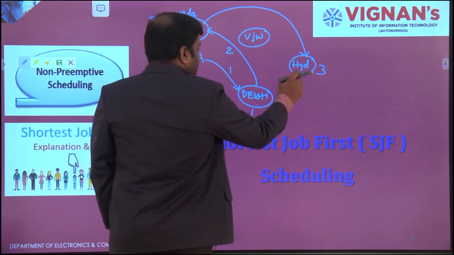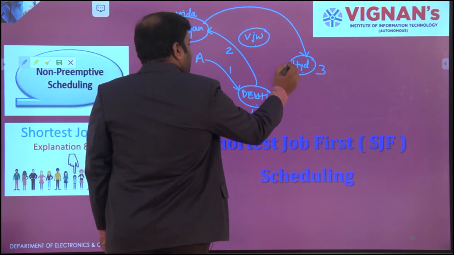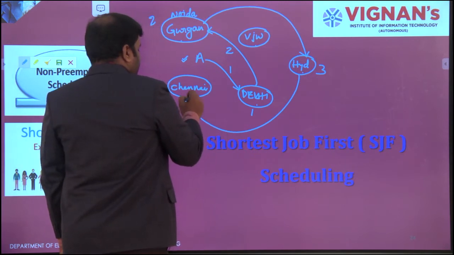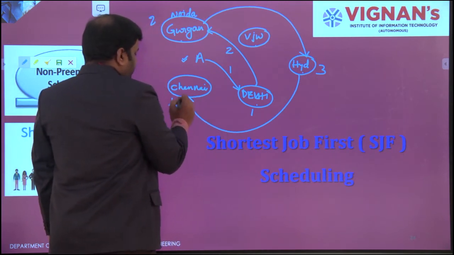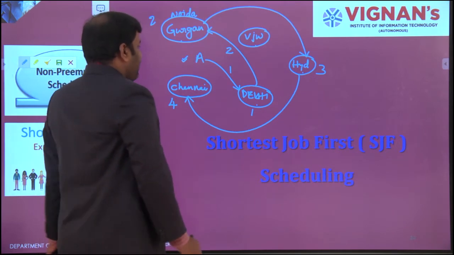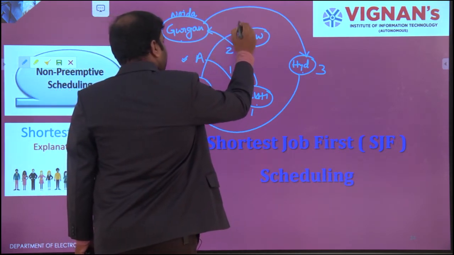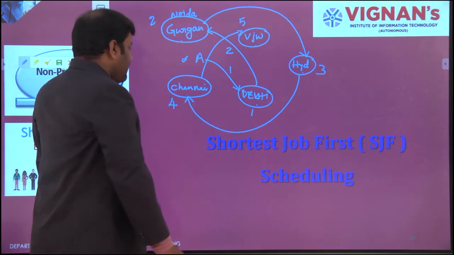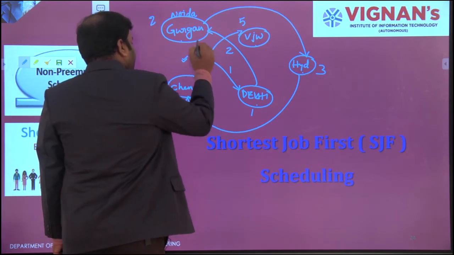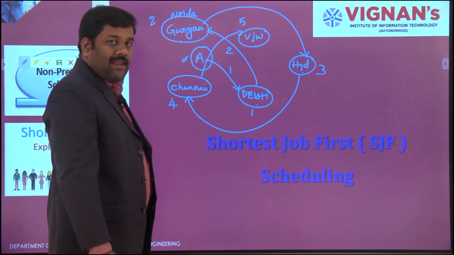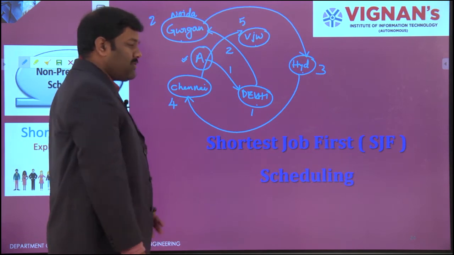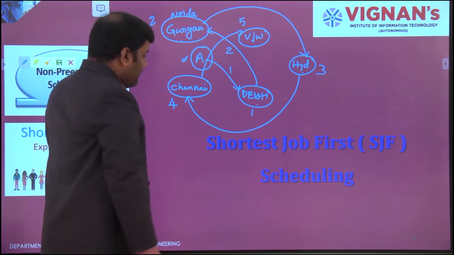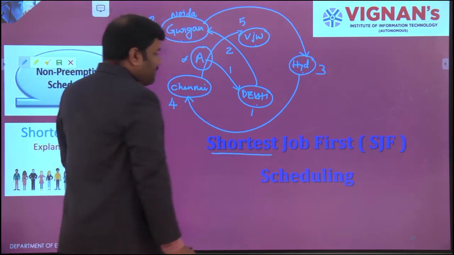Once his visit in Hyderabad is completed, then he'll come to Chennai. So this will be the 4th position. And after completion of Chennai, he will reach Vijayawada, and this will be the last place. It means where he has to stop will be the last option for him, and where he has to start, which is the longest distance, will become the first option. That's what it is. The name itself is indicating shortest job first.